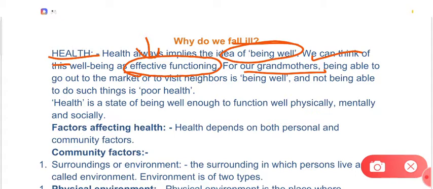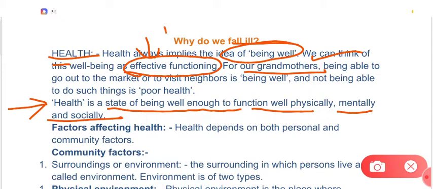Now let's look at the definition of health. Certain other important points we will cover here. Health is a state of being well enough to function well physically and mentally. As we know, health is associated with effective functioning, and effective functioning means we are functioning well physically, mentally, and socially.